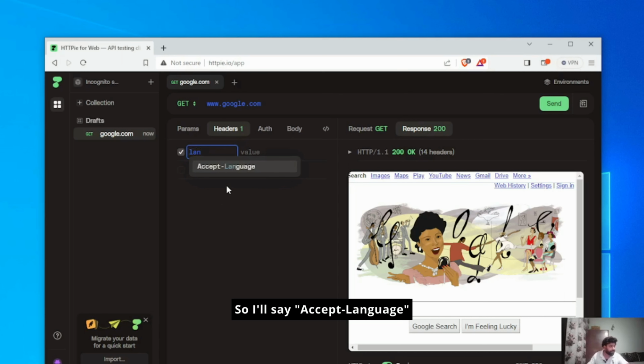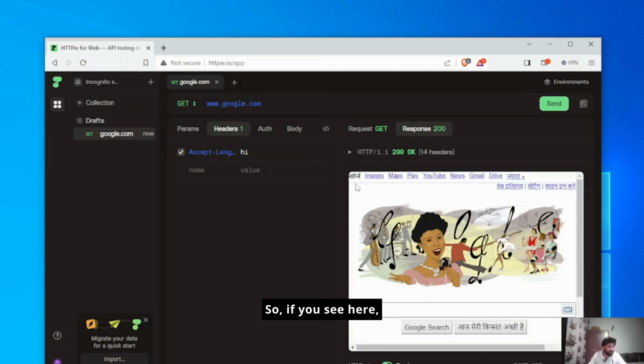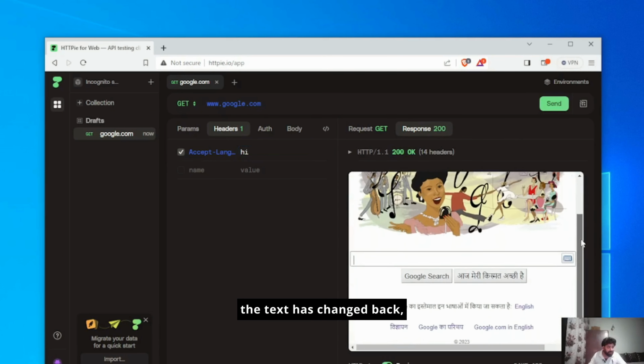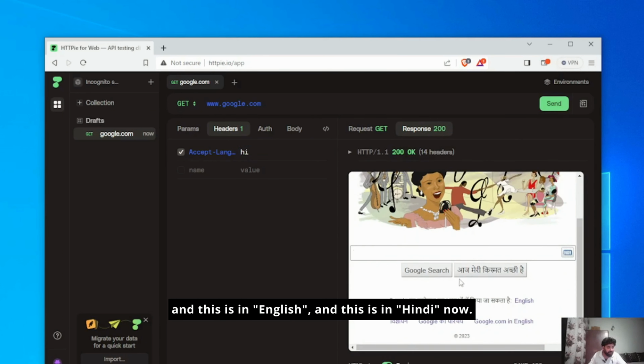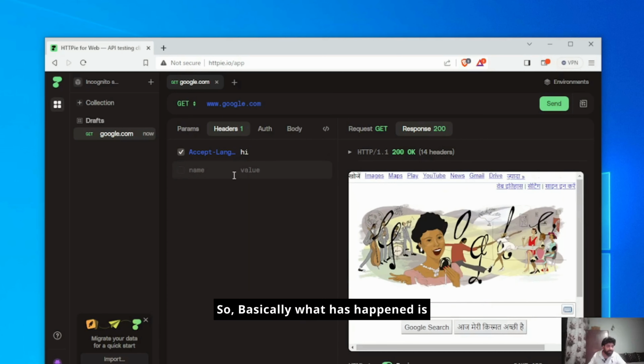Suppose I want to make some changes to the language. So I'll say Accept-Language, and because I come from India, I'll try to make the change to Hindi. I'll write hi and press send, and see. The text has changed: this was in English and this is in Hindi now. This is also in Hindi. So basically, I have asked the server to change the header text for me and it has responded back.